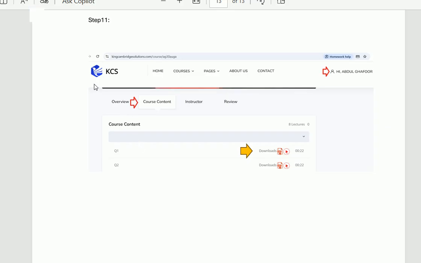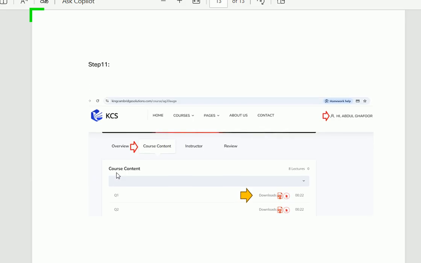In the course content section, there are two icons. One is the file icon, another is the video icon. When you click on the file icon, the PDF file will be downloaded for every question, the solution of every question. After that, when you click on the video icon, a video file for the solution of every question will be downloaded to your local. Best of luck.